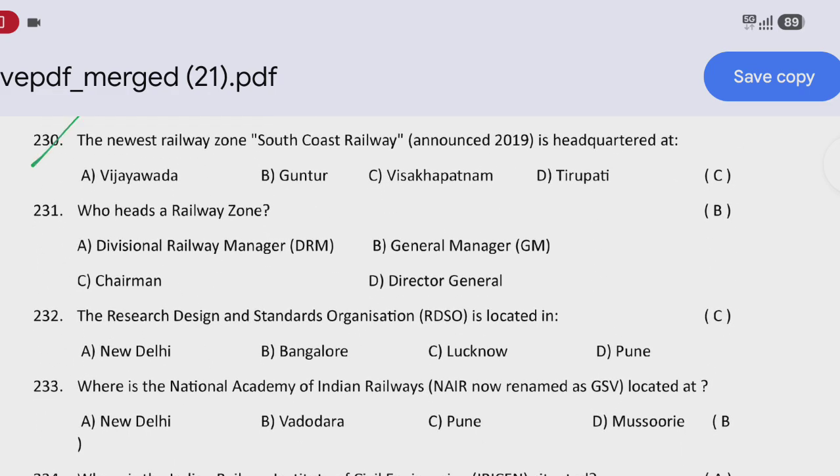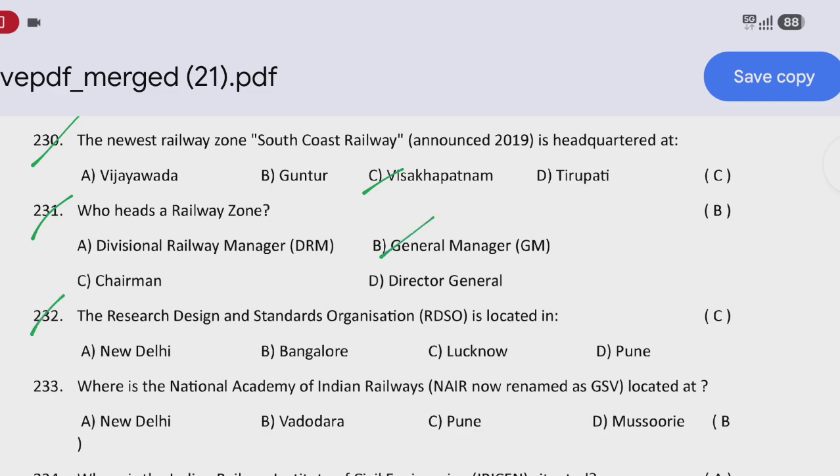Next question: the newest railway zone, South Coast Railway, announced in 2019, has its headquarters at? That is option C, Visakhapatnam. Next question: who heads a railway zone? That is option B, General Manager.